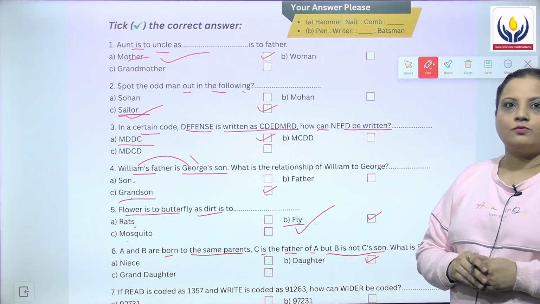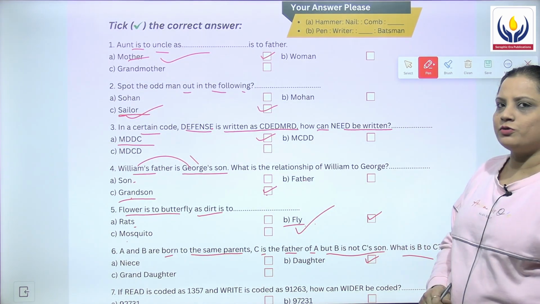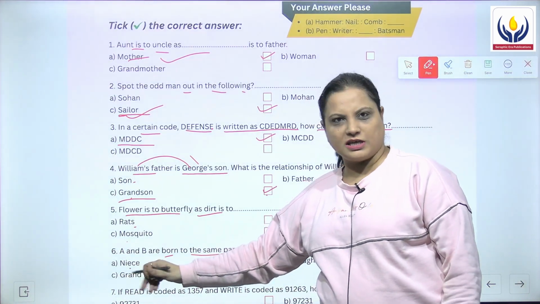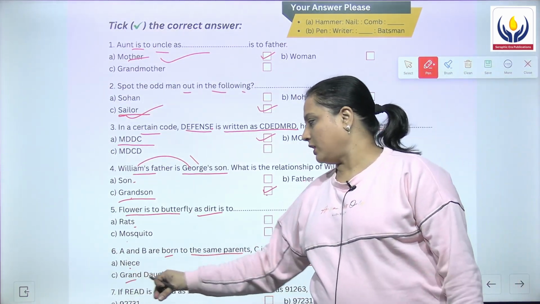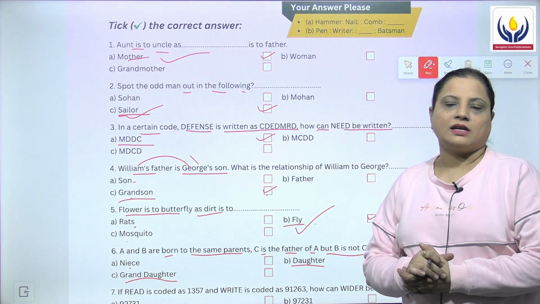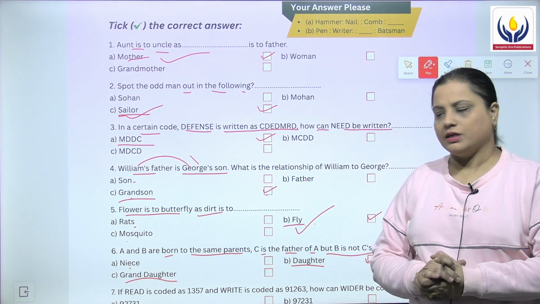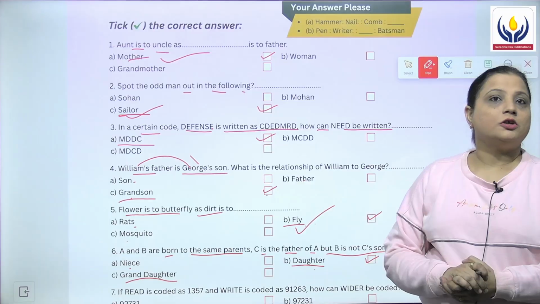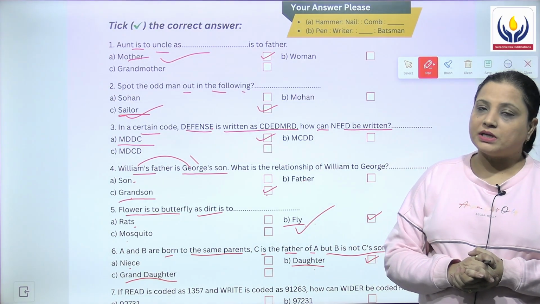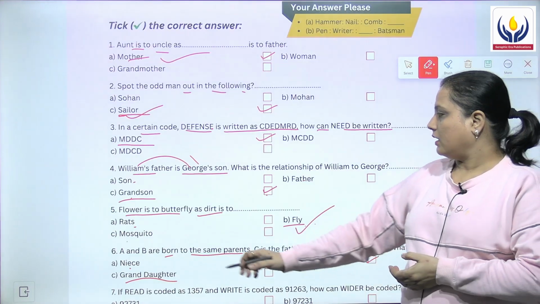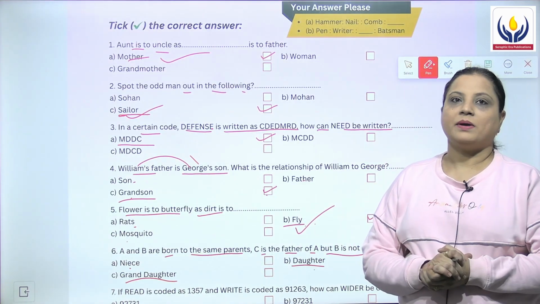What will be the option? What will be the answer? What is B to C? The B to C is क्या वो नीस है, उसकी भतीजी? क्या वो उसकी बेटी है? या फिर उसके बेटे की बेटी है? Granddaughter? No. She is the daughter. वो daughter है, बेटी है, क्योंकि A और B दोनों भाई बहन हैं.